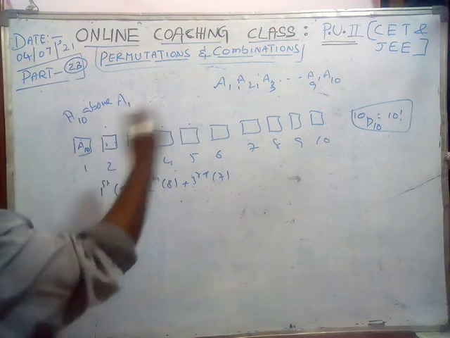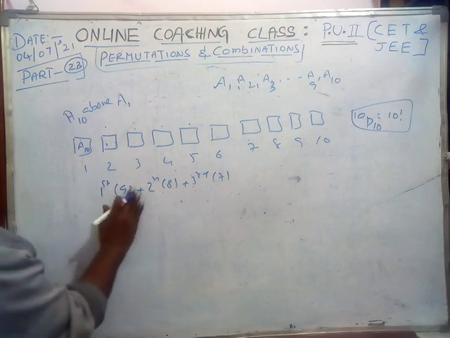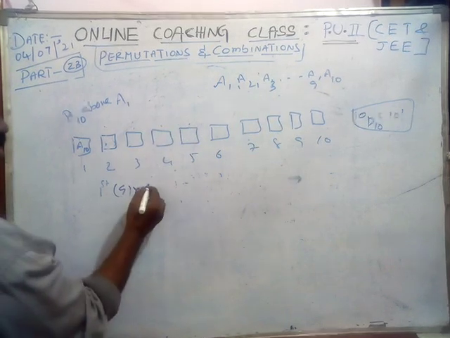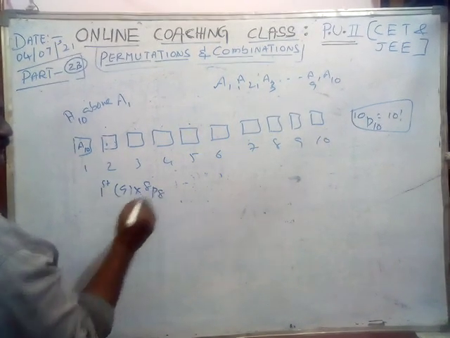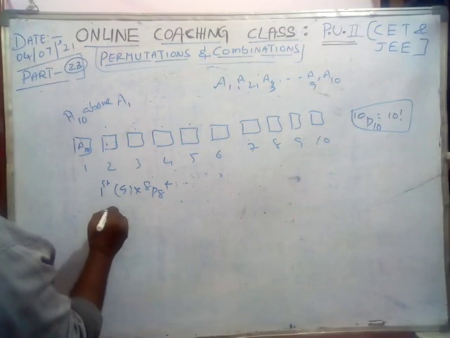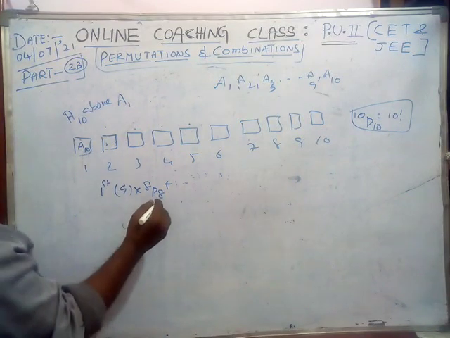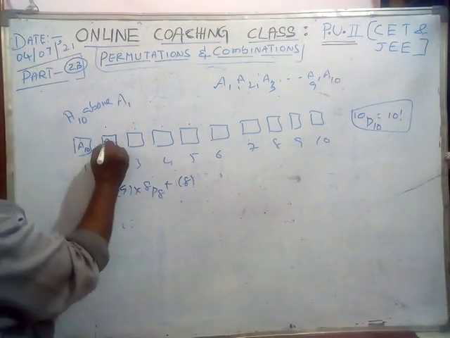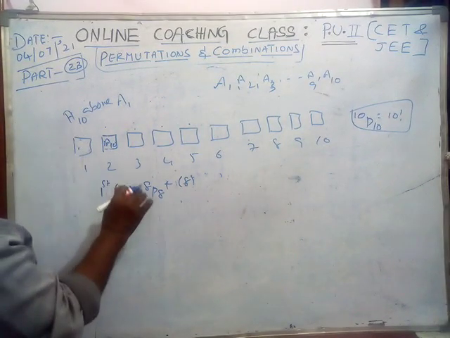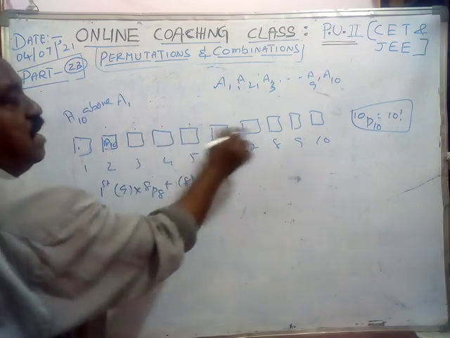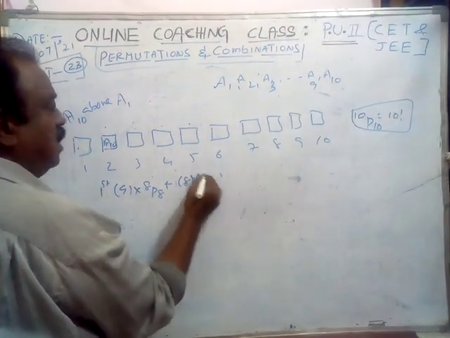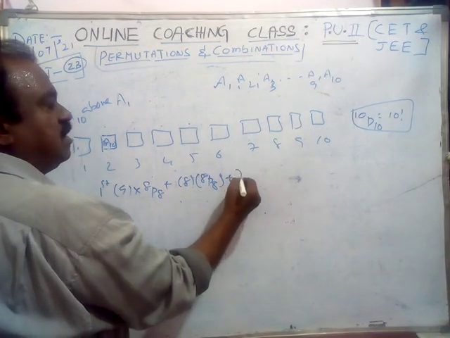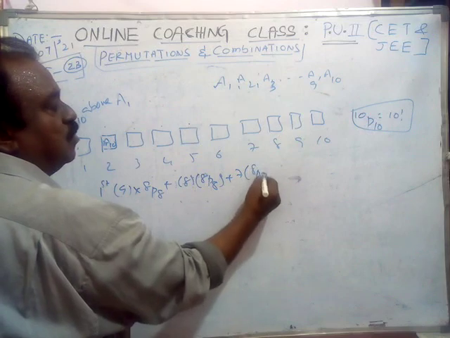A1 can sit in any one of 9 places in 9 ways, but the remaining 8 members and 8 chairs are there, so 8P8. Similarly, if A10 is in the second place, it is 8 ways for A1, and the remaining 8 members in the 8 places, 8P8. Like this it is going on.